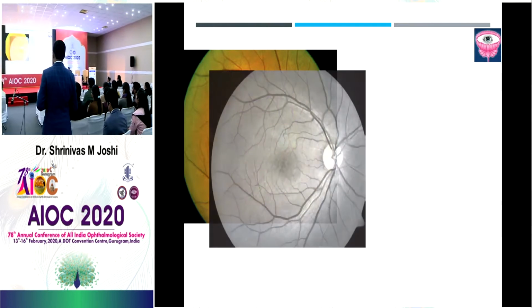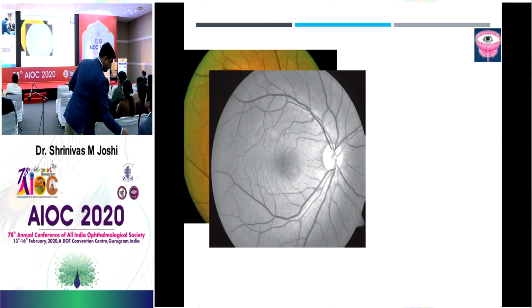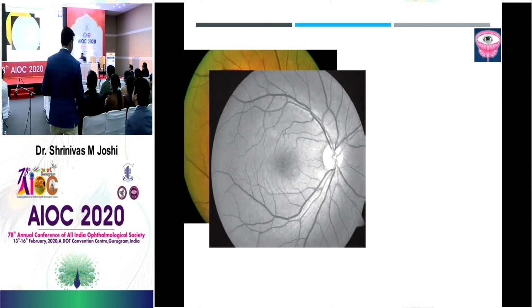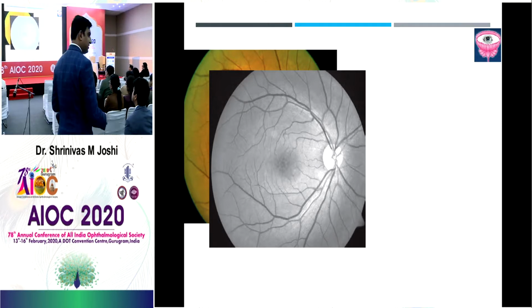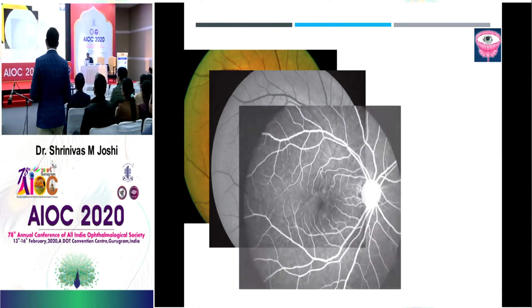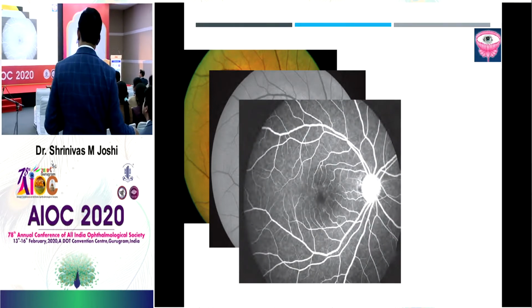What is this? Sequential, I am going. What is this image? Which kind of fluorescein angiography is this, boss? This is the red-free image. There is no fluorescence here. Can you see any vessels here? Can you see a dye in these vessels here? No. This is a red-free image. What is this now? Late phase. Okay.